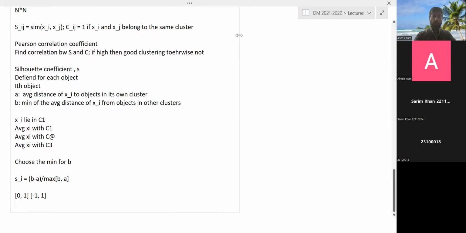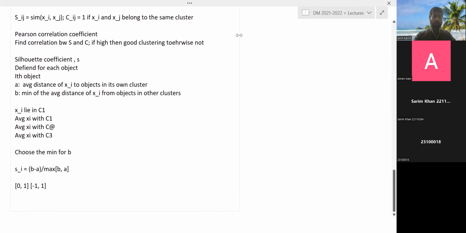And if you want to find the validity of the entire clustering, you simply sum Si for all the objects, and of course you have to normalize it: 1 divided by n, since there are n objects. So this will give you the validity for the entire clustering.